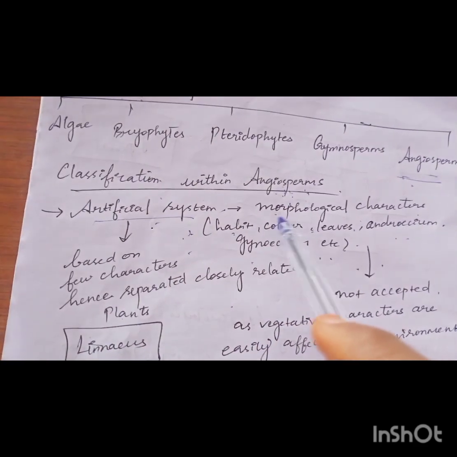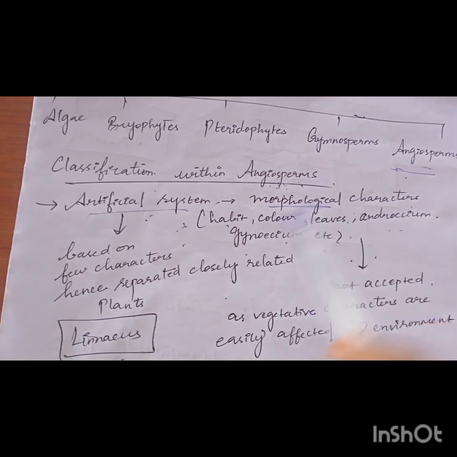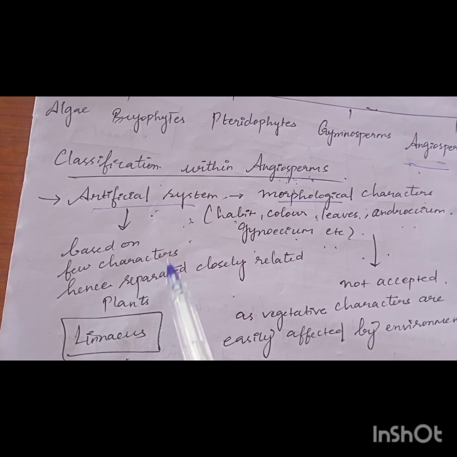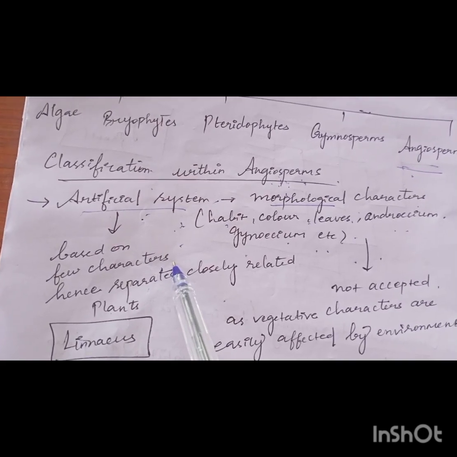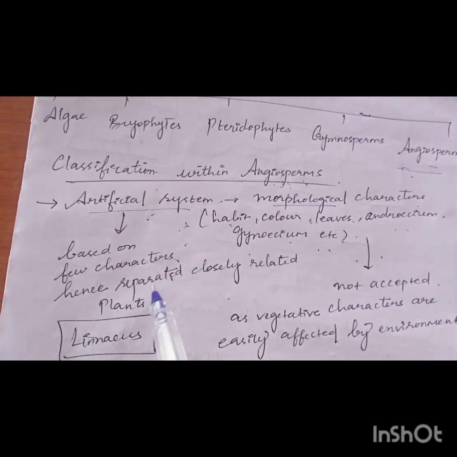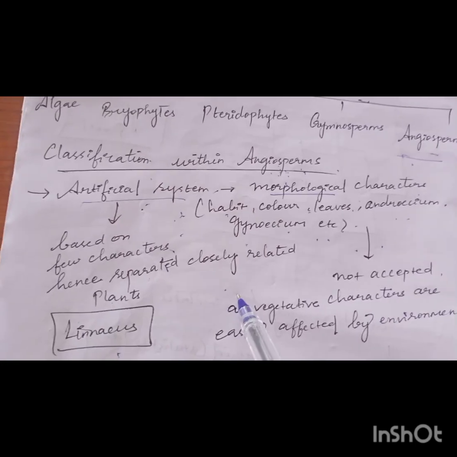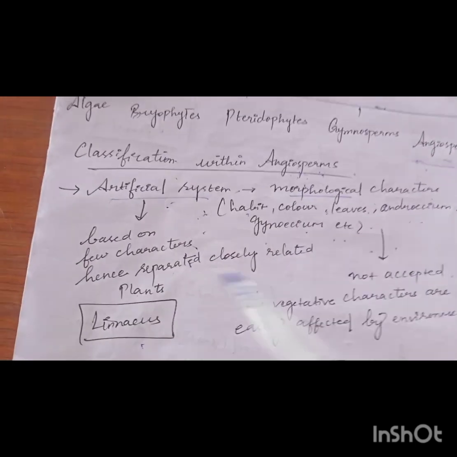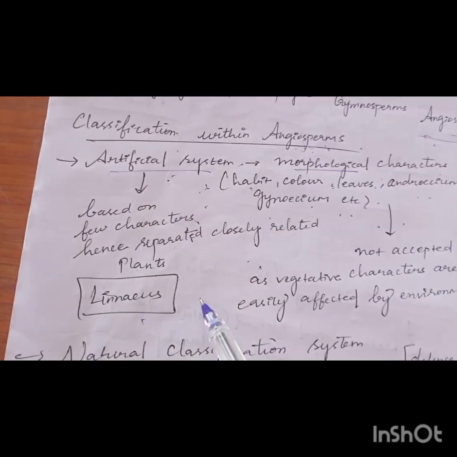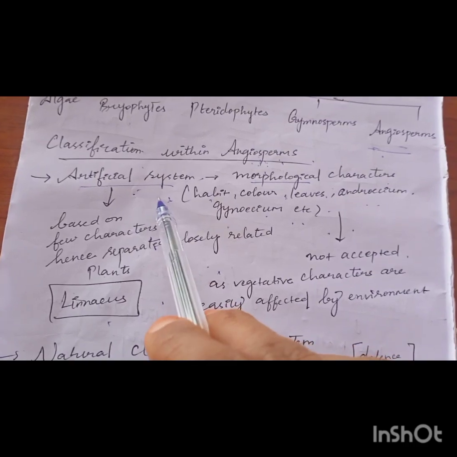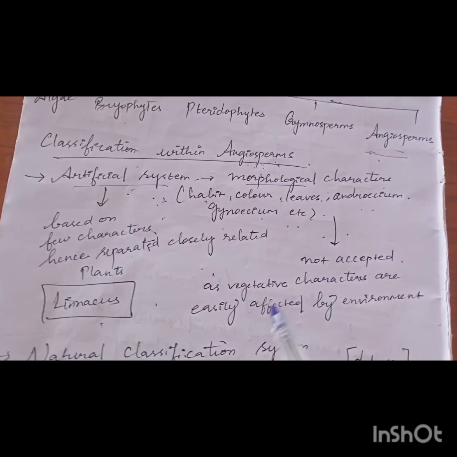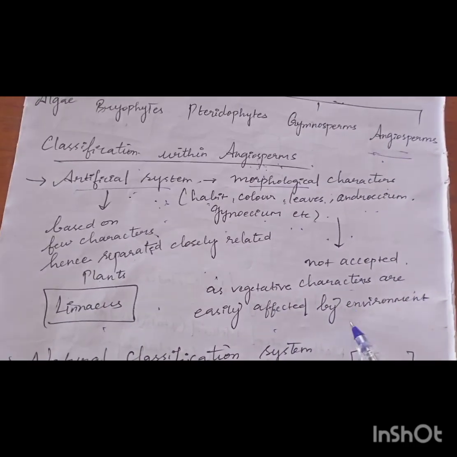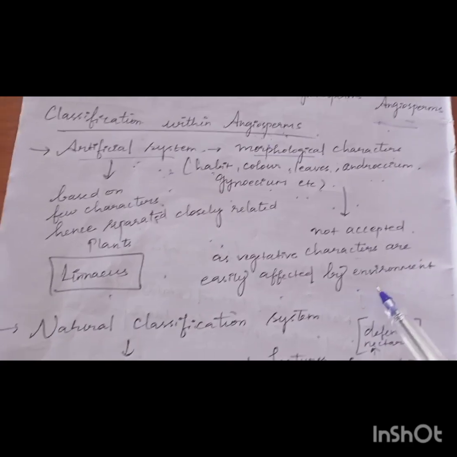Since it depends only on morphological characters, only a few characters were considered for classifying the plants, and hence distantly related plants were kept together and closely related plants were separated. This was the major drawback of the system, and hence it was not accepted, as vegetative characters are easily affected by the external environment.